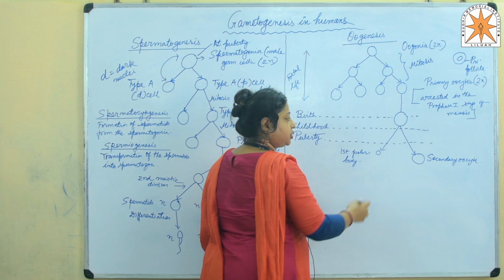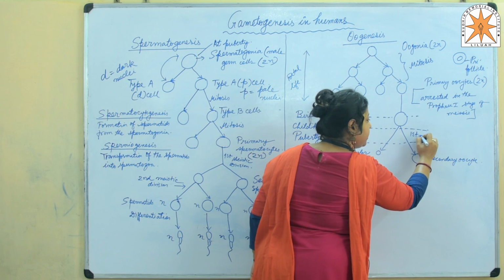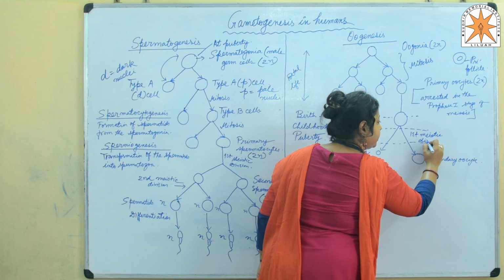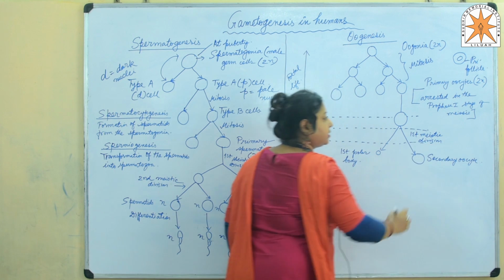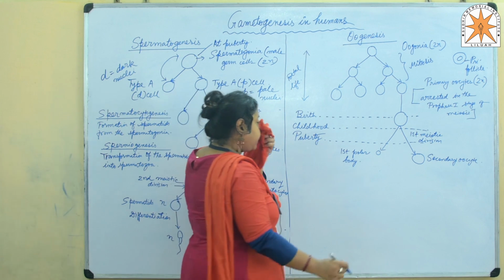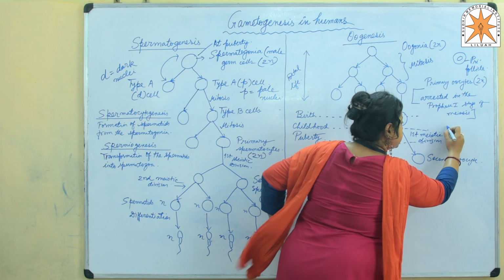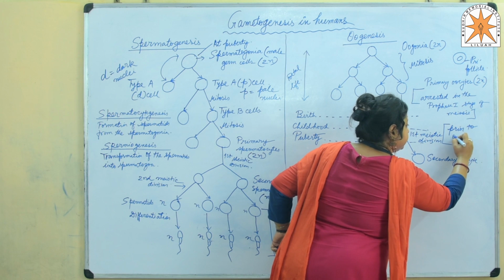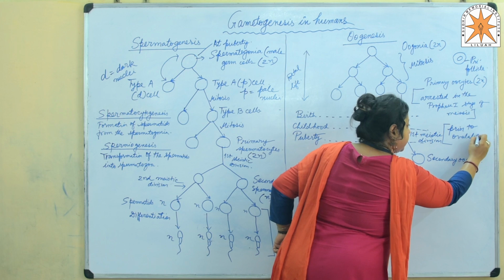As I have already mentioned, this is the first meiotic division, completed prior to ovulation. You need to remember that the first meiotic division in oogenesis is completed prior to ovulation. Now what does that mean?